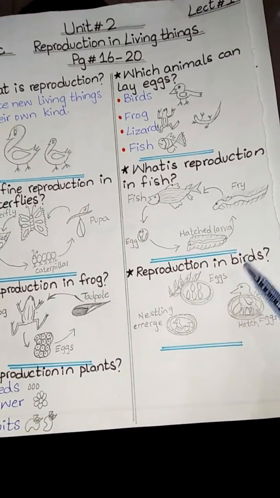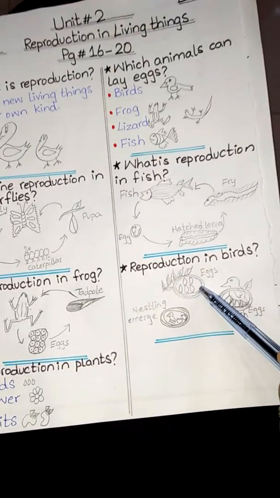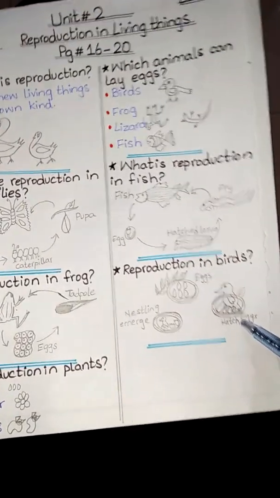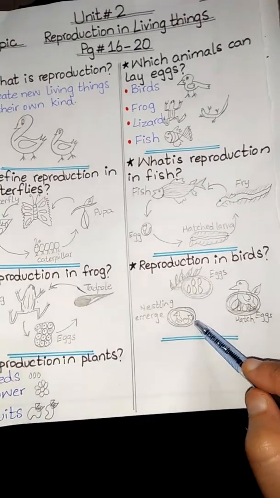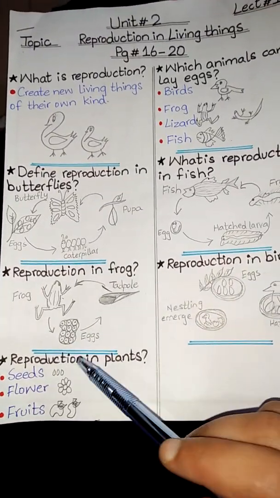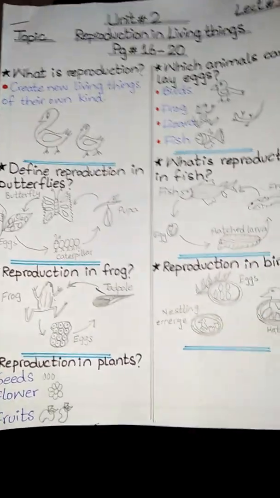Reproduction in birds: the female bird lays eggs in a nest, they build their nest and lay eggs in it. The female bird hatches the eggs by sitting on them. The babies of the bird come out from the eggs and nestlings emerge. The reproduction in plants is dependent on 3 steps: seeds, flowers and fruits.